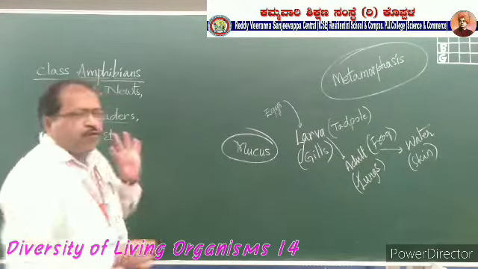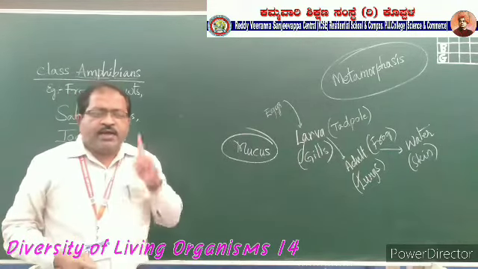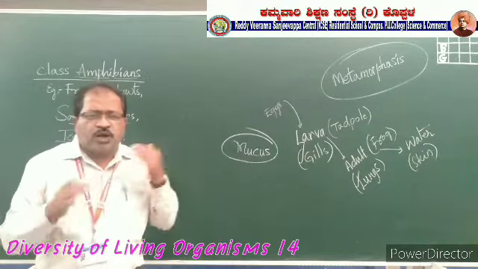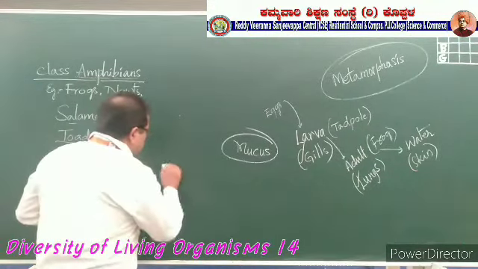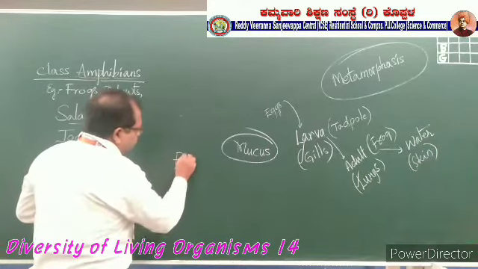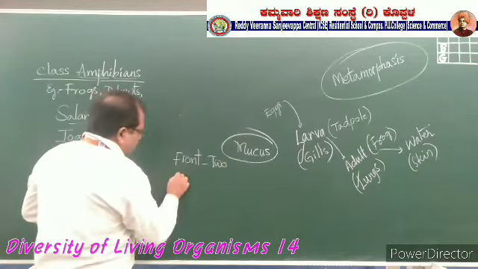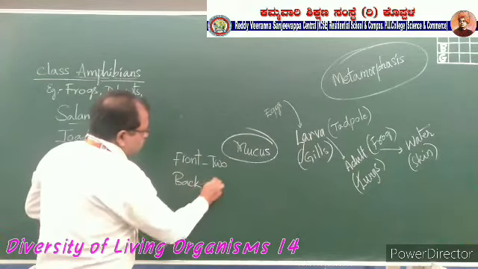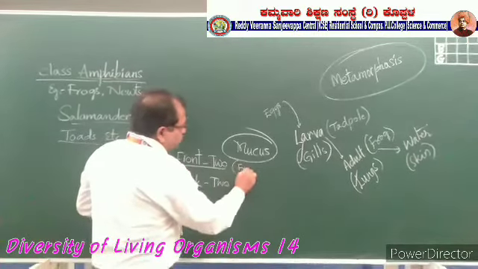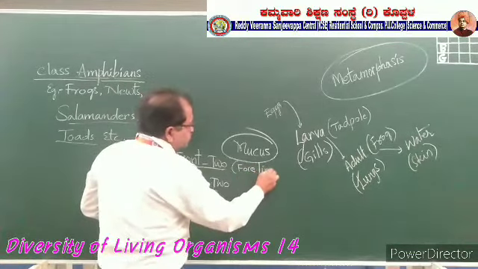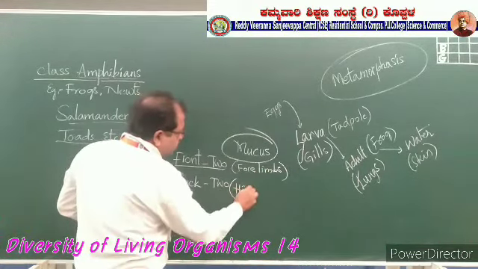And they have 4 limbs for locomotion. Here locomotion means moving the total body from one place to another place. There are total 4 limbs: front 2 limbs and back 2. The front limbs are called the forelimbs, and the back limbs are called the hind limbs.